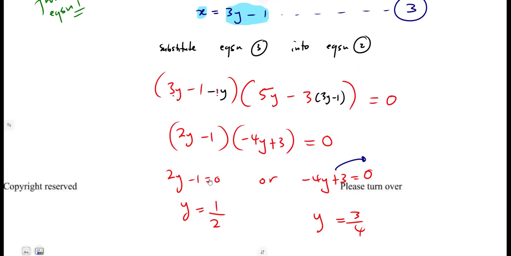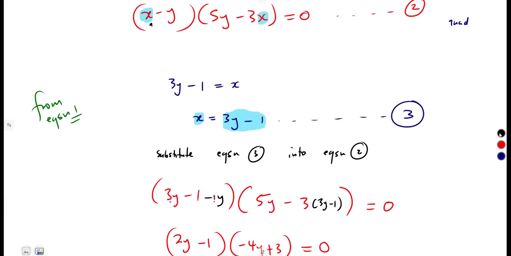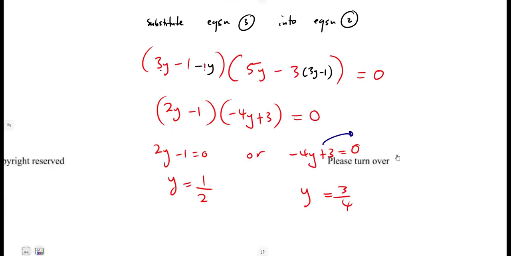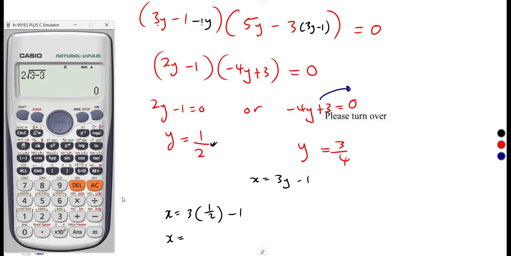With these values, you can substitute back in equation 3, where x is already the subject, to find the values of x. Remember, in equation 3, x is given as 3y minus 1. So when y is 1 over 2, x is equal to 3 times 1 over 2 minus 1. So that was going to give us the value of x.